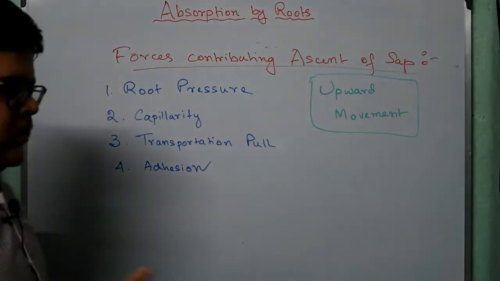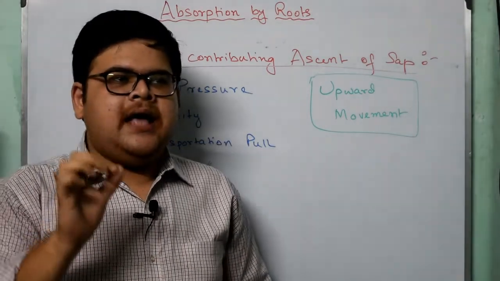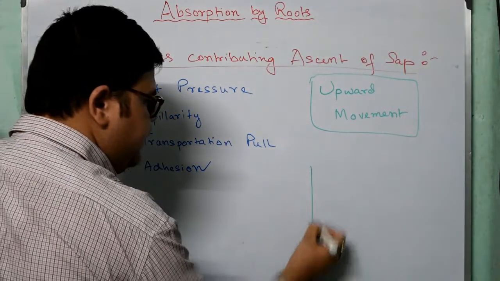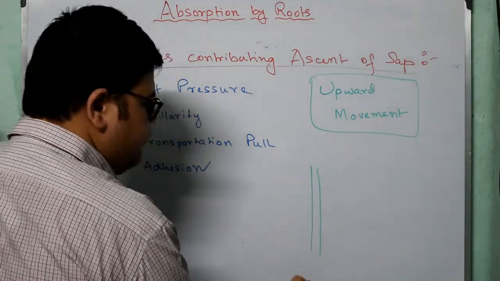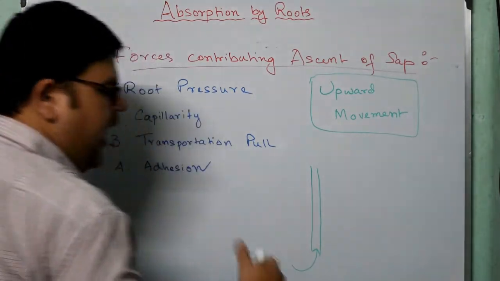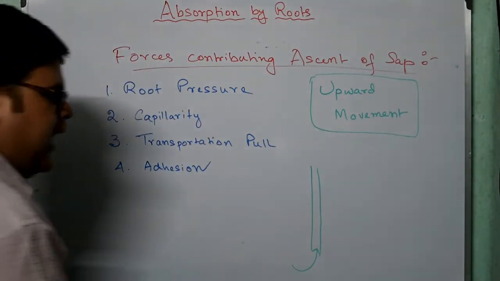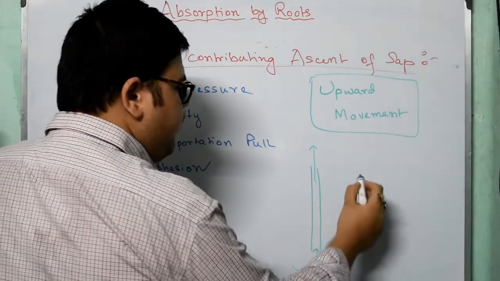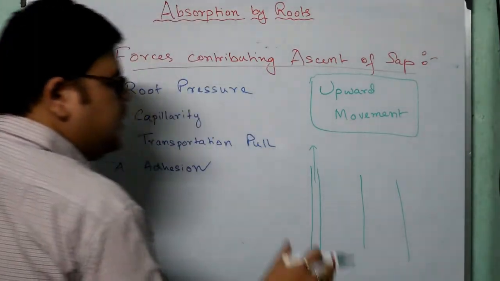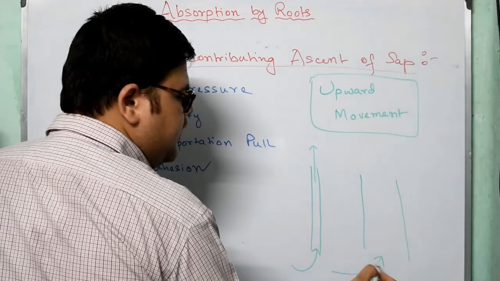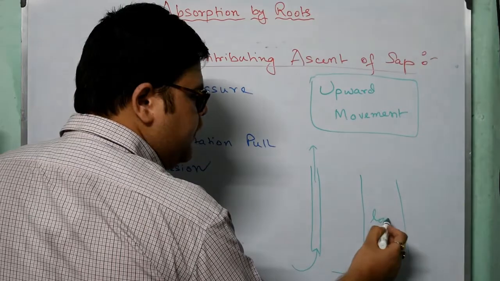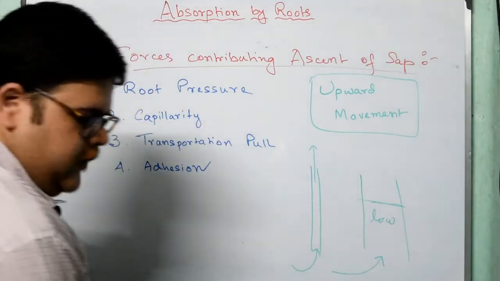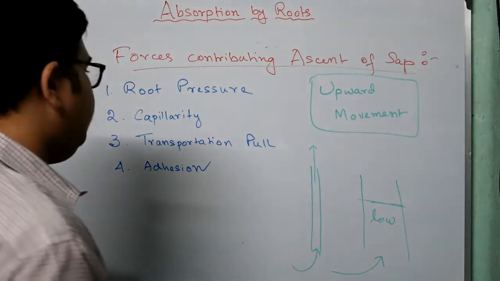If the capillary is narrow, it will exert a high pressure, and due to that high pressure the height will be much more. But if the capillaries are thick, then the pressure will be low, and thus the height of ascent of sap will be much lower.